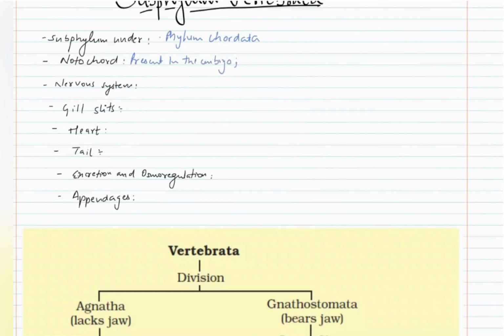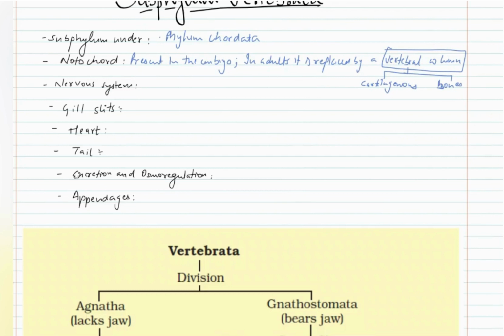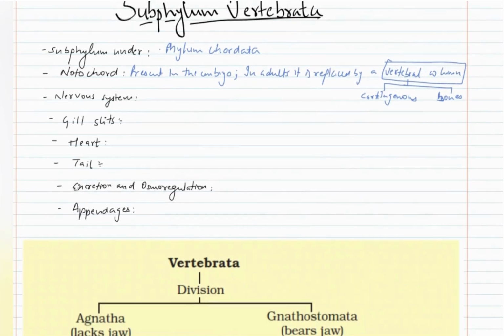In adults, it is replaced by a vertebral column. Hence the name Vertebrata. This vertebral column may be made up of cartilage or it may be made up of bones. So in subphylum Vertebrata, the notochord is replaced by vertebral column, but this is not true for all the chordates. In some chordates, notochord will persist throughout their life.